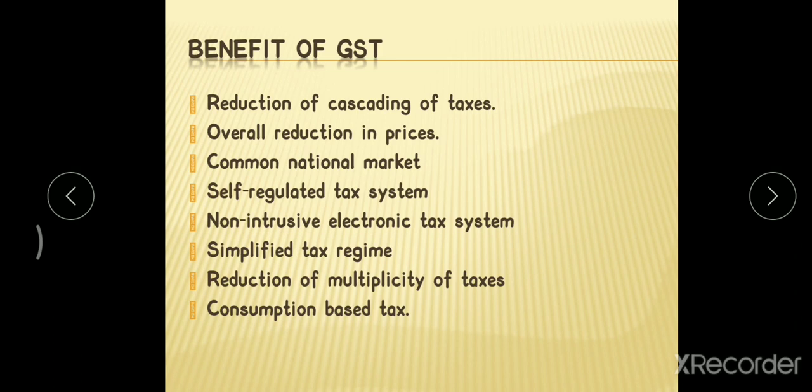If you feed the correct, relevant information and give the correct invoice number, then it will generate your ITC, in the sense input tax credit. Easily you can settle your account, easily you can make your payment. So with the help of the network you are going to make your payment. Here the manual work will be reduced.